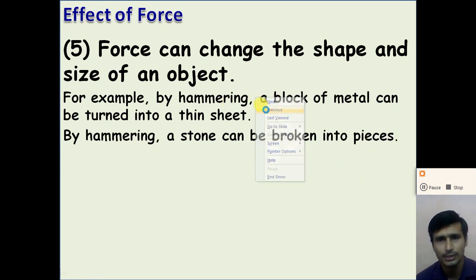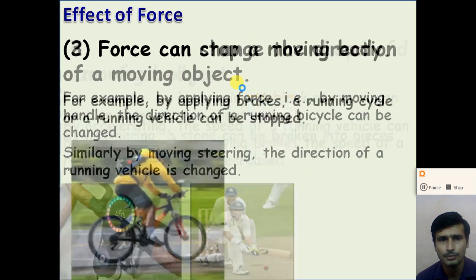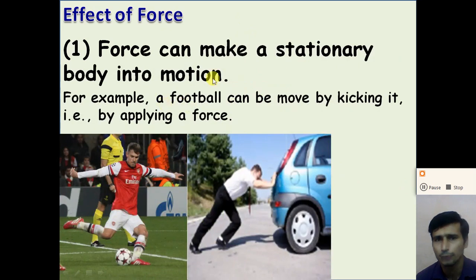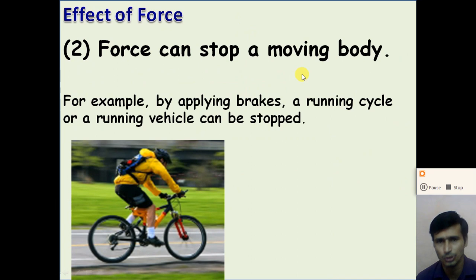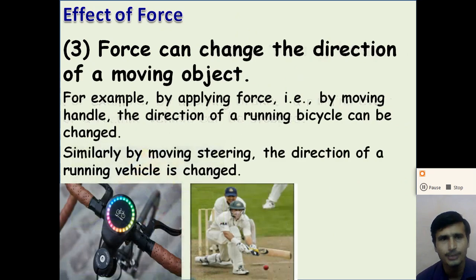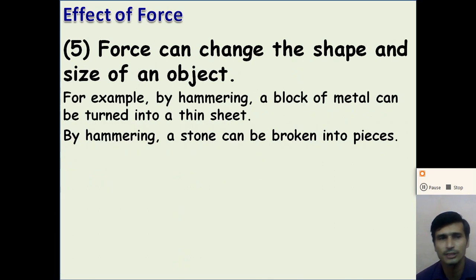Let us revise all the points, right? Effects of the force on the body. First, force can make a stationary body move. Second, force can stop a moving body, bringing it to rest, right? Third, force can change the direction of the moving object. Fourth, force can change the speed of the moving body. And fifth, force can change the shape and the size of the object, right? So those are the effects of the force on the object. Understand, dear student?